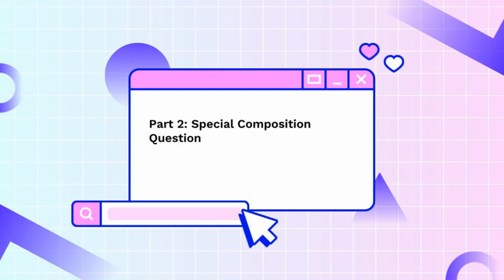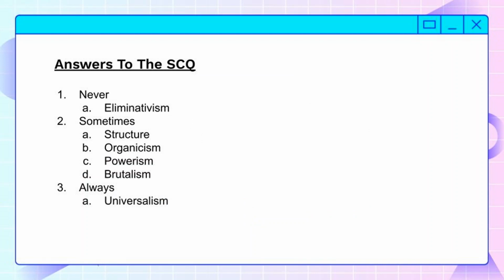Next, we're going to be looking at something called the special composition question, which is, what are the necessary and sufficient conditions for two objects to compose a whole? So think of two atoms. At what point do they come together to make something else? Well, that's what the question is about. When does the whole come into being? And there are, of course, three possible answers: never, sometimes, and always.